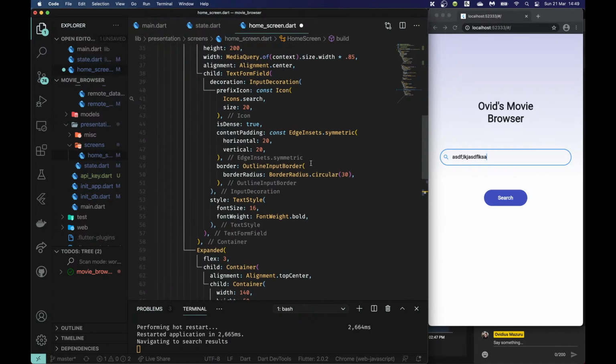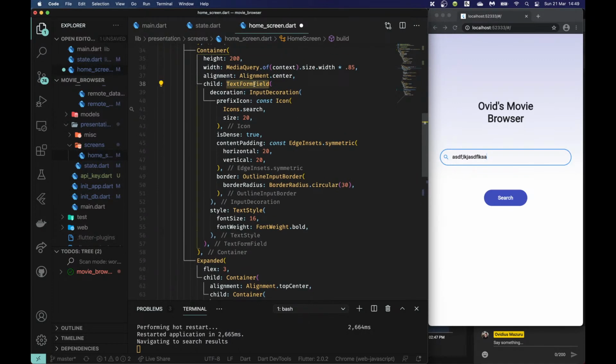So let's look at my text form field. What is my text form field actually doing? It's my decoration, it has my style. Yeah, if you guys don't remember, I did this application quite a long time ago, so I didn't remember all the details. Okay, so I'm going to make a few modifications to my app.